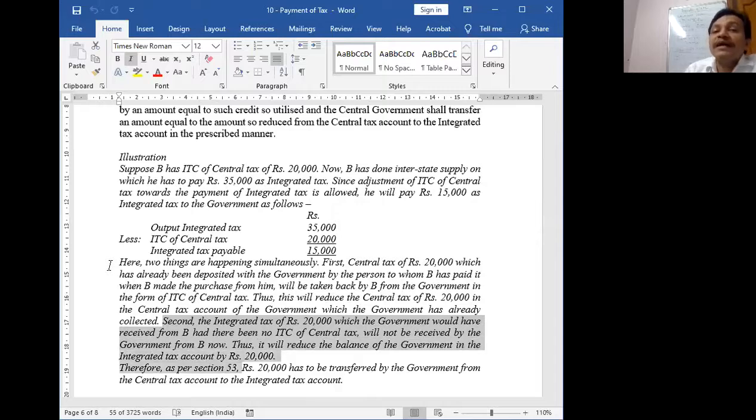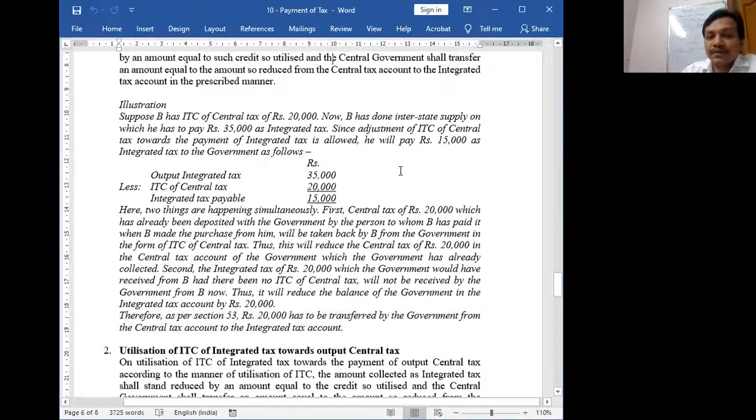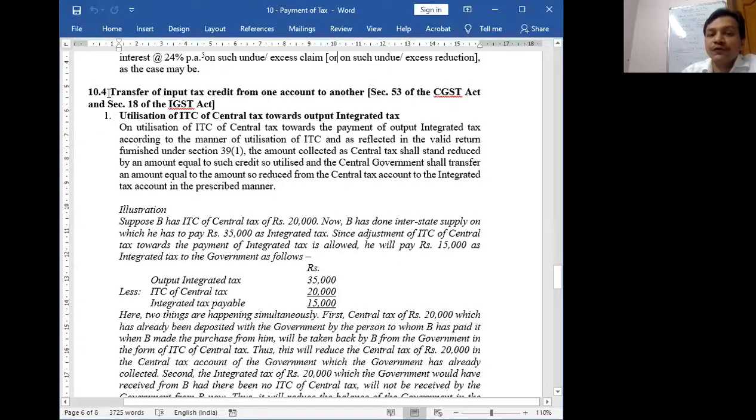So how can it be tallied? Section 53 says that the government has to transfer 20,000 from the center's tax account to the integrated tax account. That's it. This is what I wanted to discuss: transfer of input tax credit from one account to another. In my example, what is happening? Transfer of ITC of central tax towards output integrated tax. So when you utilize ITC of central tax to pay output integrated tax, how will the transfer happen?